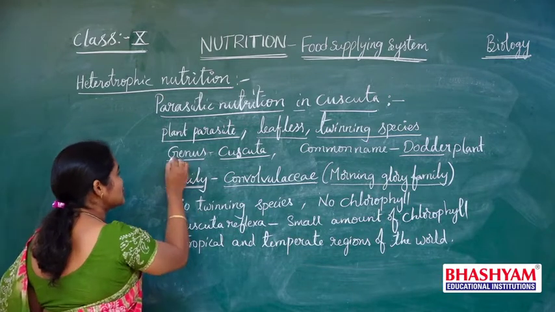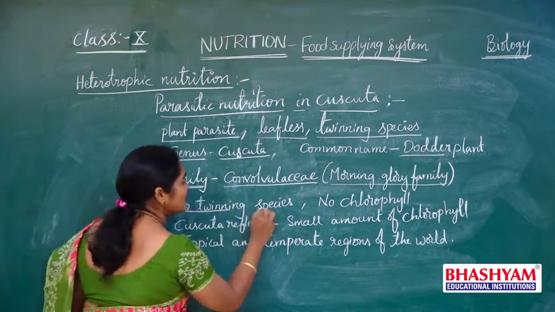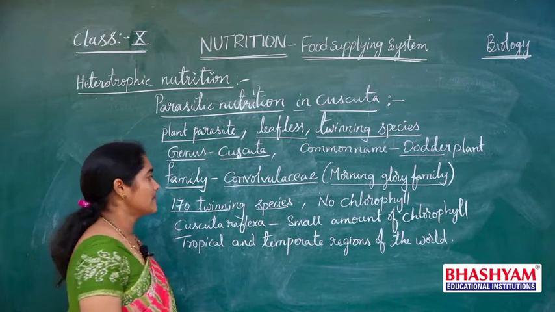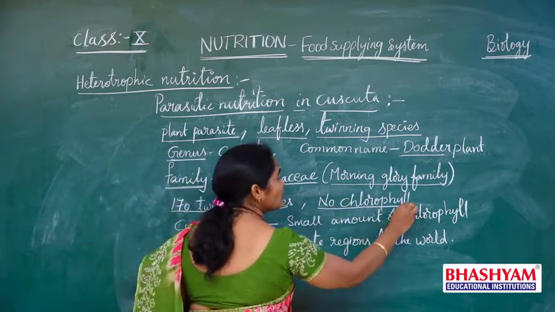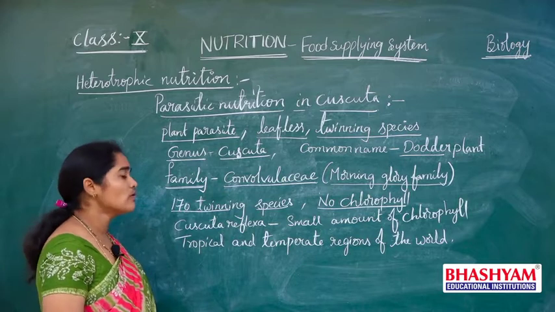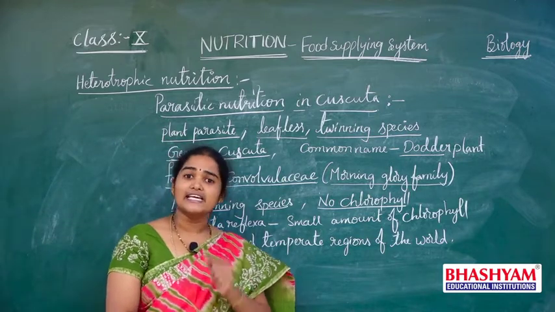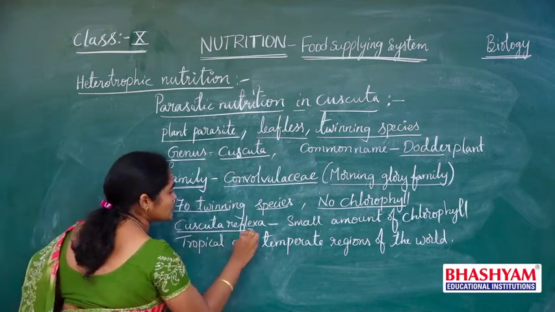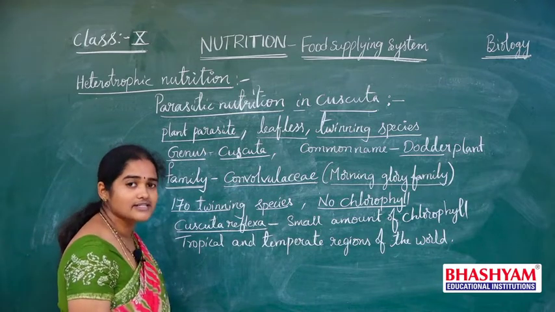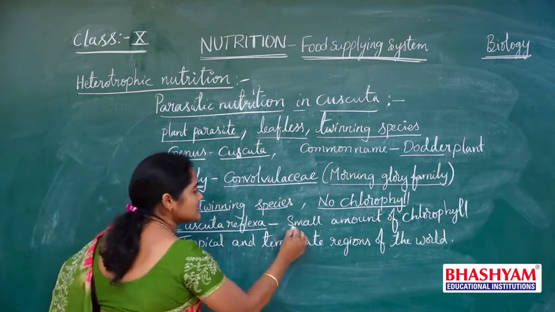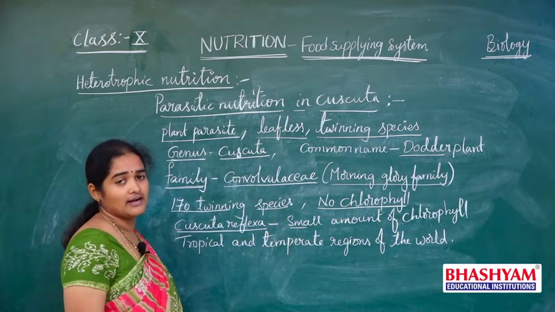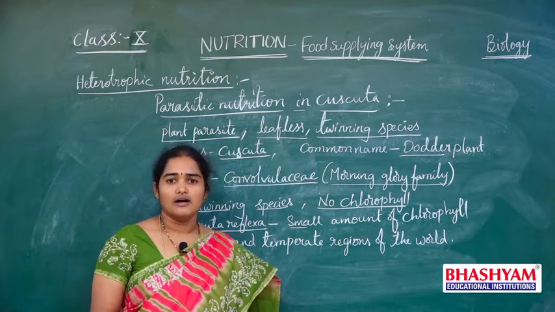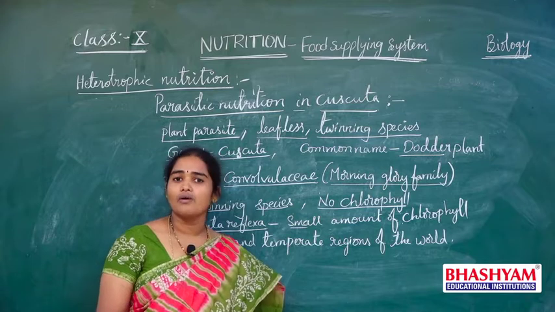In this genus Cuscuta, nearly 170 twining species of plants are present, and there is no chlorophyll in these plants, except one species. Out of 170 species, the species called Cuscuta reflexa contains a small amount of chlorophyll. All the remaining plants of the genus Cuscuta do not have chlorophyll.